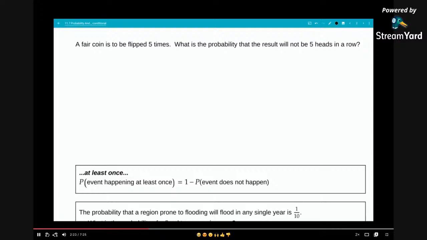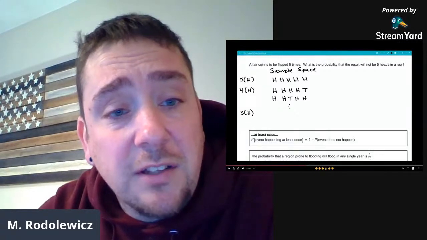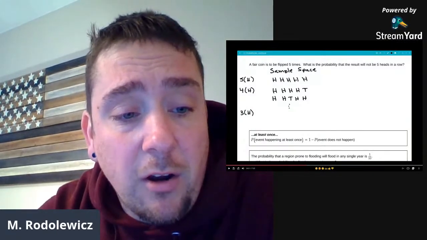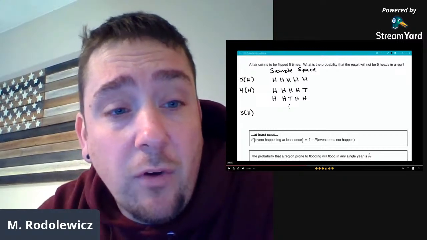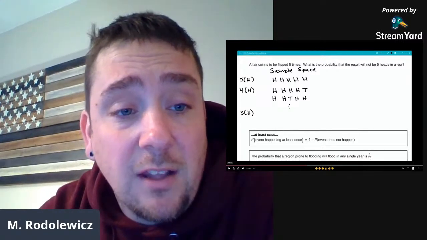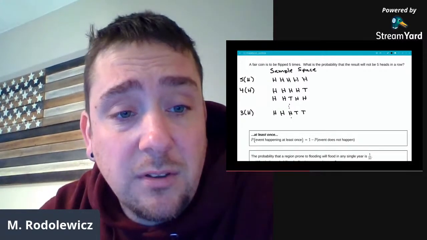And so now what I'm going to do is look at the sample space and say, all right, here's the example of getting 5 heads. I could also list some outcomes that get 4 heads. So there might be heads, heads, heads, heads, tails, or heads, heads, tails, heads, heads. There are many outcomes that have 4 heads. I just listed a few, and the ... means there are others. We can continue on after we list all the outcomes that contain 4 heads and start listing the ones that contain 3 heads. For instance, heads, heads, heads, tails, tails, and so on and so on.